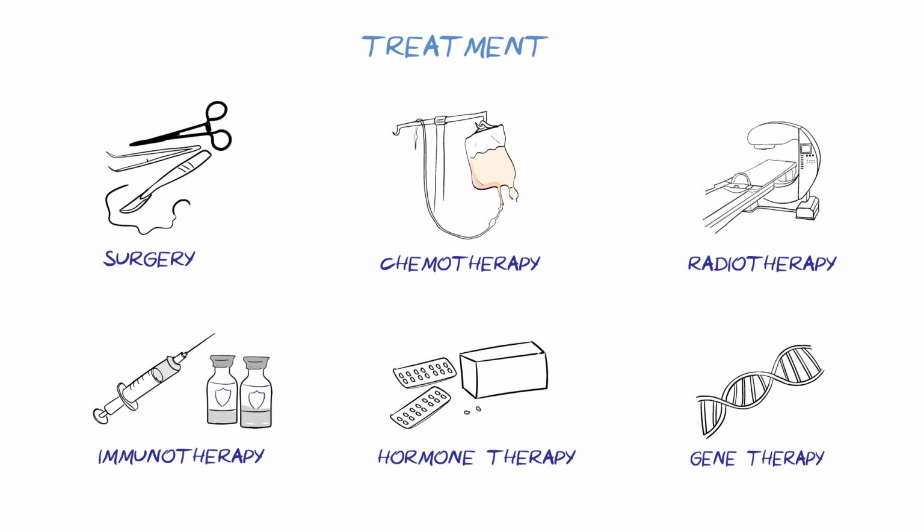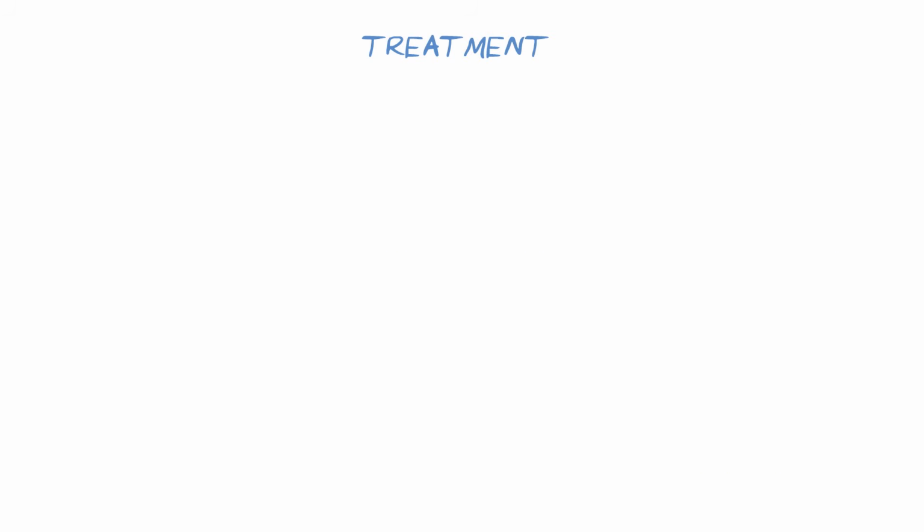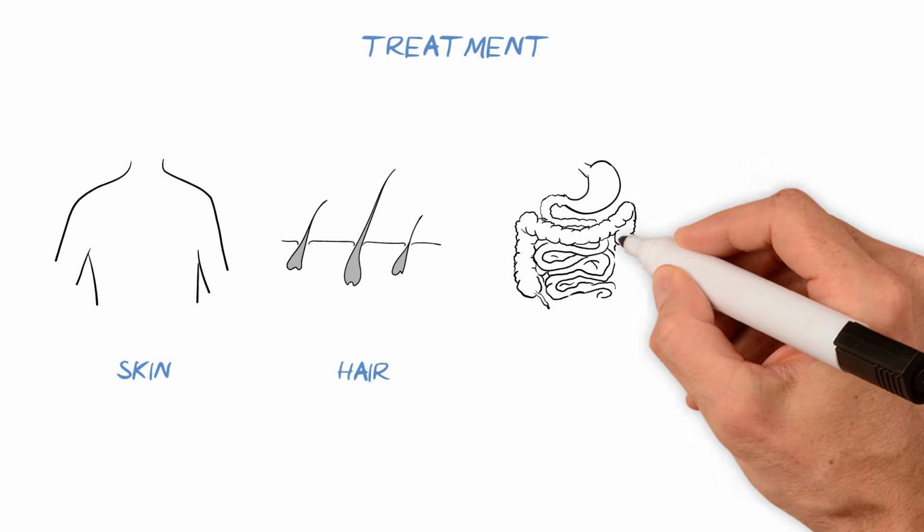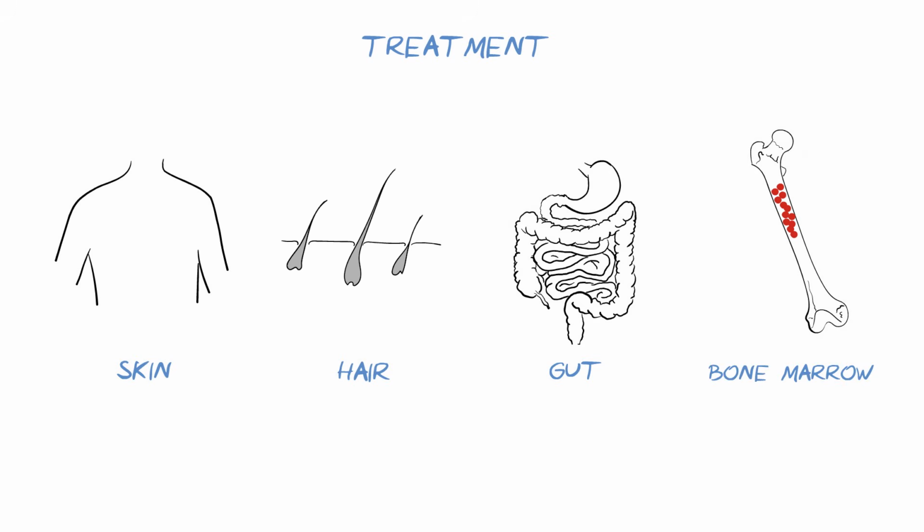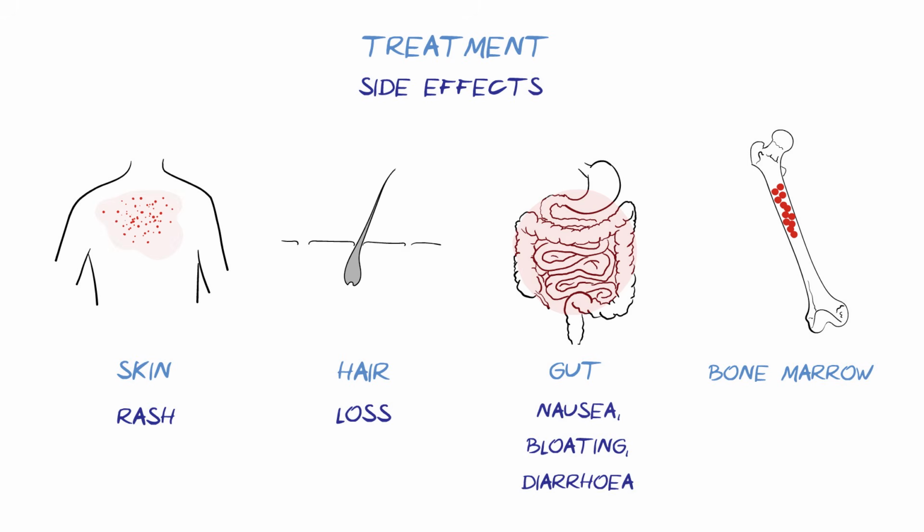Some cancer treatments also have an effect on normal body cells, particularly fast-growing cells like the skin, hair, gut, and bone marrow. This can lead to a range of side effects such as rashes, hair loss, nausea, and tiredness, though these are generally temporary and usually resolve after treatment finishes.